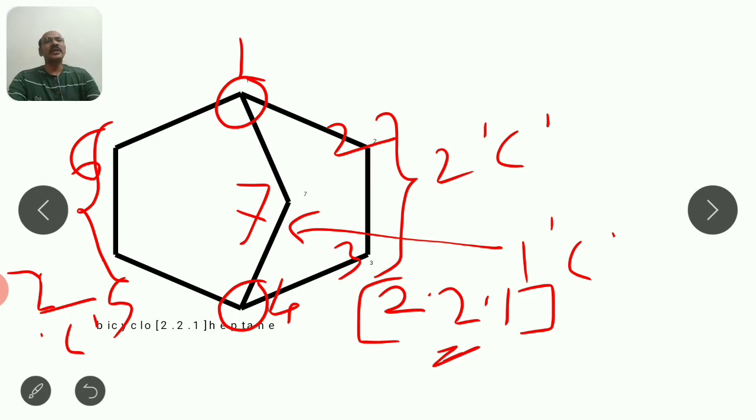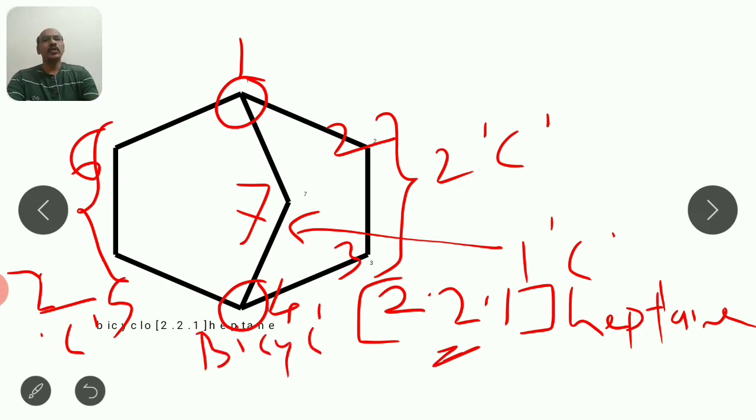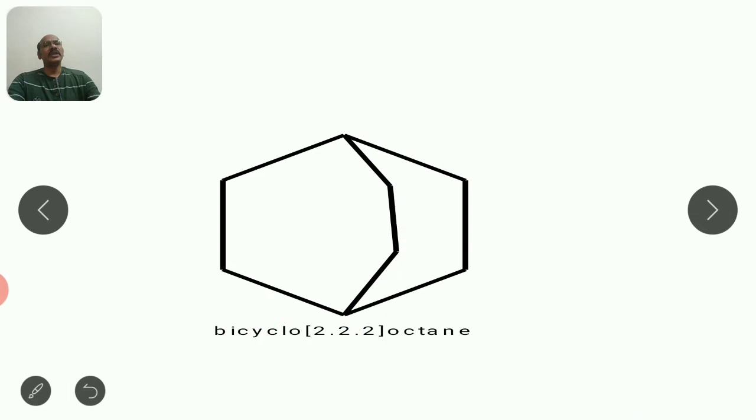So here the parent alkane will be heptane. Name is given there. So it is heptane. And the name will start with bicyclo 2.2.1 heptane. Come to the next molecule.